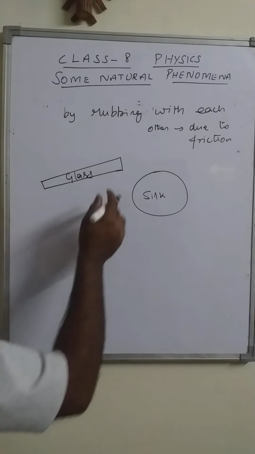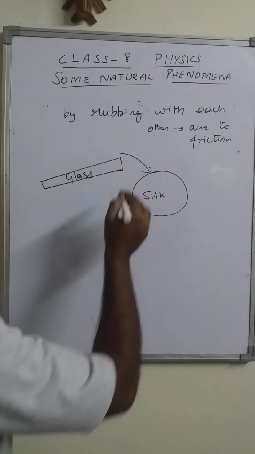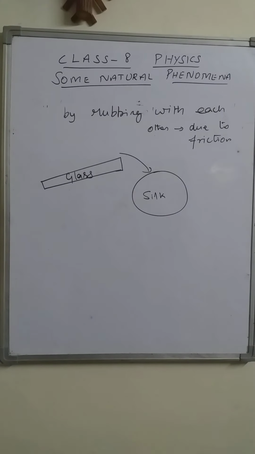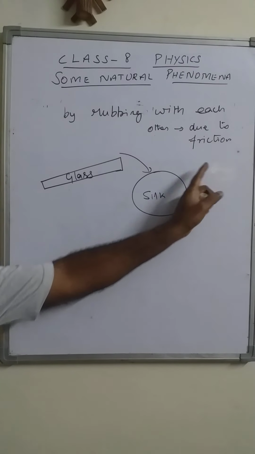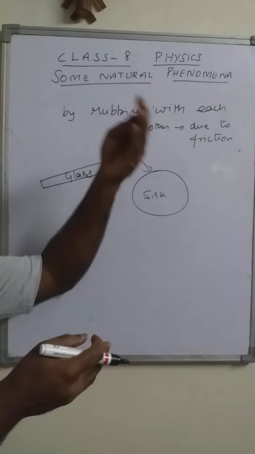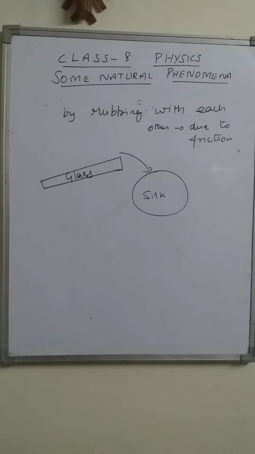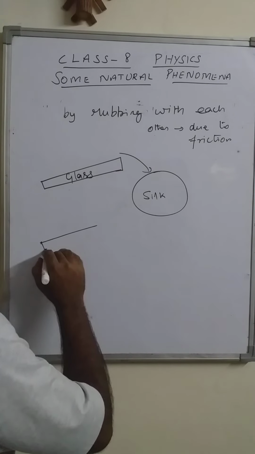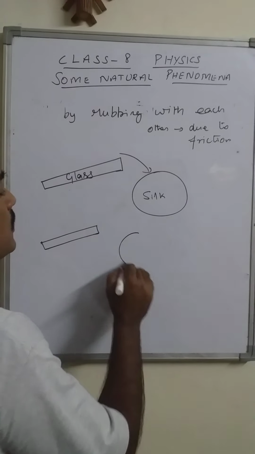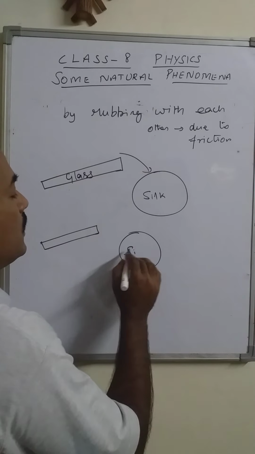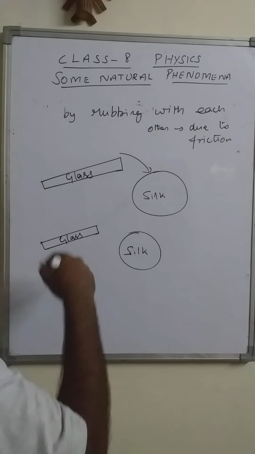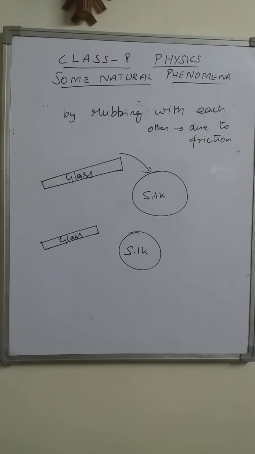But when these two materials are rubbed with each other, the glass rod on the silk cloth, due to friction, what happens? Electrons are transferred from one material to another. So during this process, both the glass rod and silk cloth got charged.